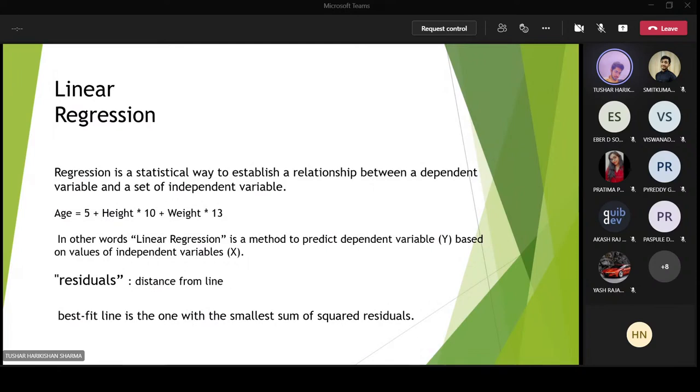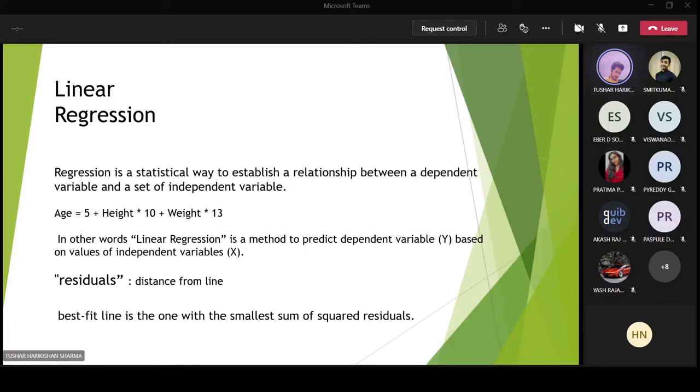That's why age can be called a dependent variable, and you calculate its values using the independent variables, which are height and weight. Why are they independent? Because the values are already known to us. We don't need to calculate them using any other things. That is known as regression.